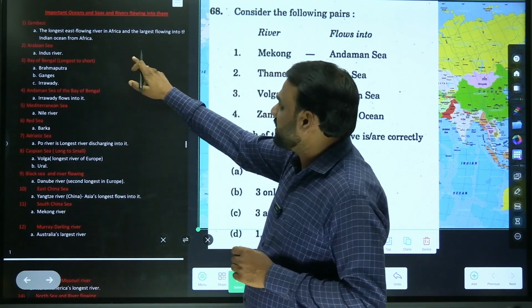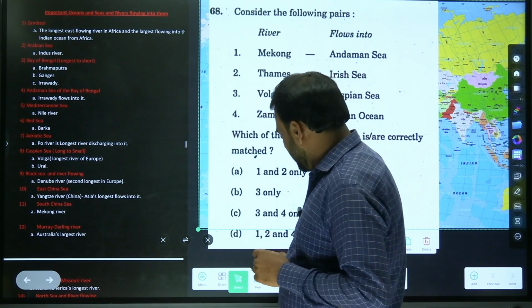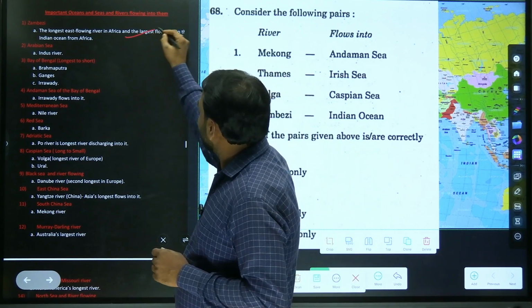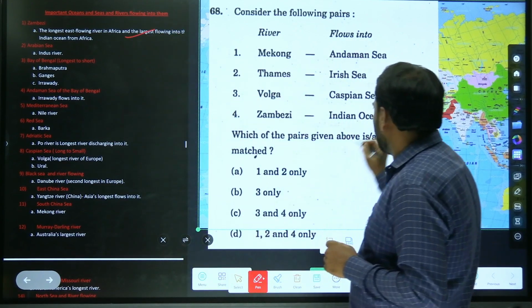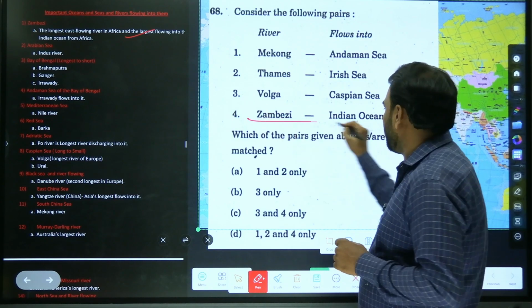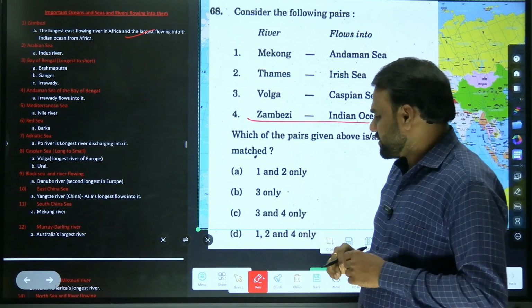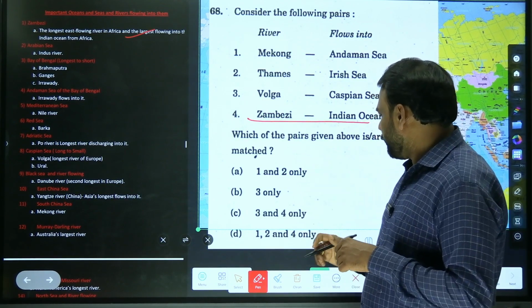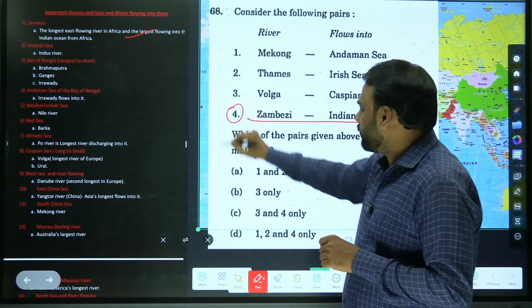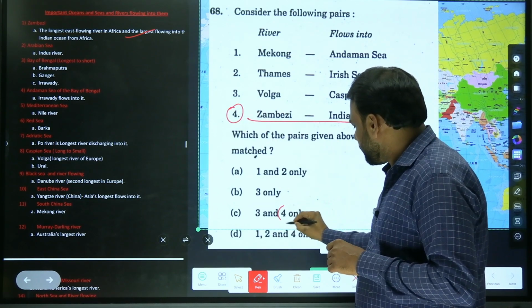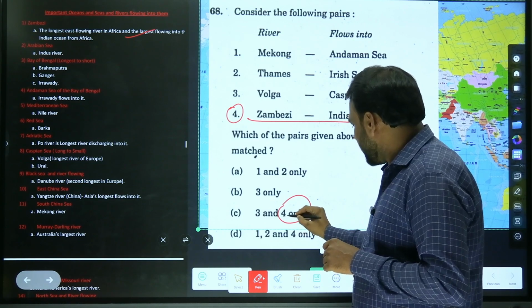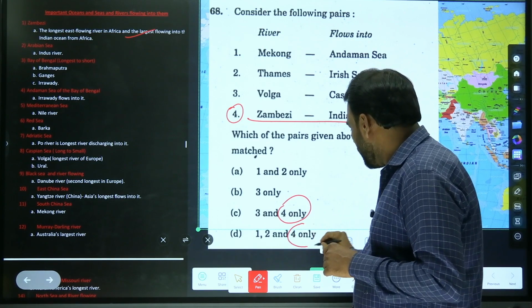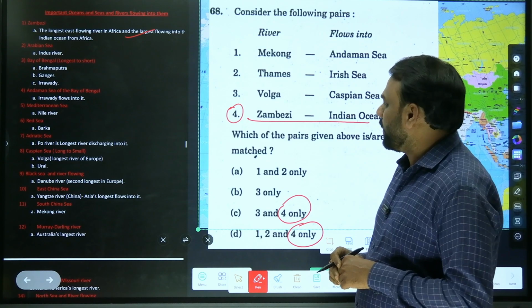Zambezi, the longest east flowing river, flows into the Indian Ocean from Africa. So this pair is correctly matched. It means in our answer, we need to have 4 compulsorily. This 4 is correct. So either our answer is C, that is 3 and 4 only, or D, 1, 2 and 4 only.